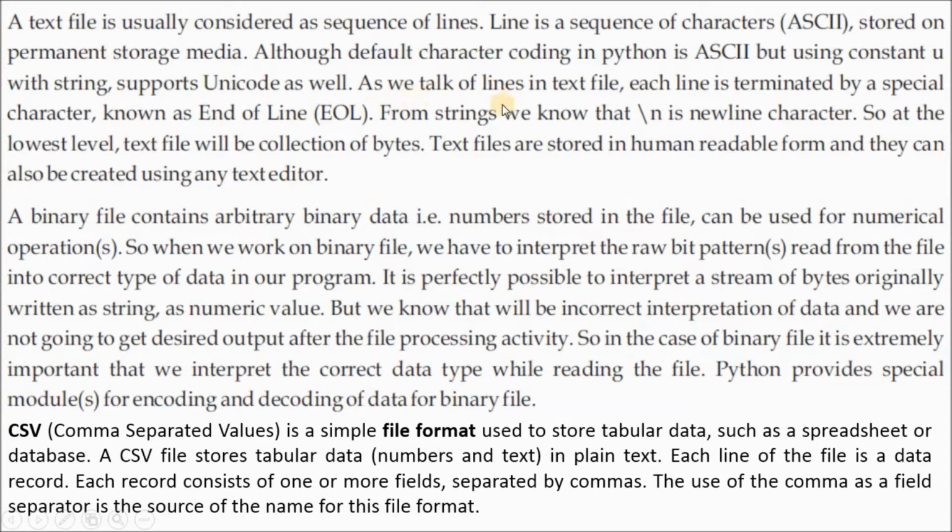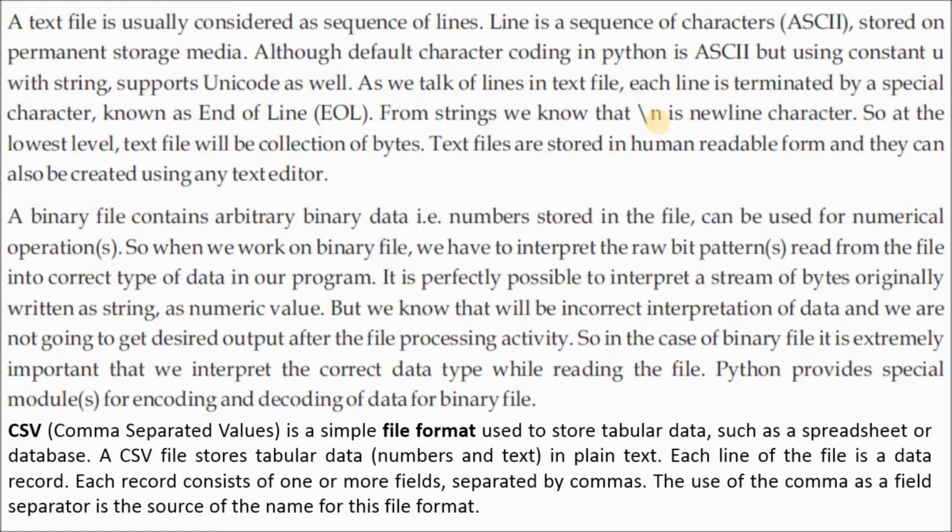As we talk of lines in text, each line is terminated by a special character known as EOL, end of line. From strings, we know that \n is the new line character. Already you know that for a new line, \n is used. At the lowest level, a text file will be a collection of bytes. In bytes, data is stored in the text file. The text files are stored in human readable form, and they can also be created using a text editor.